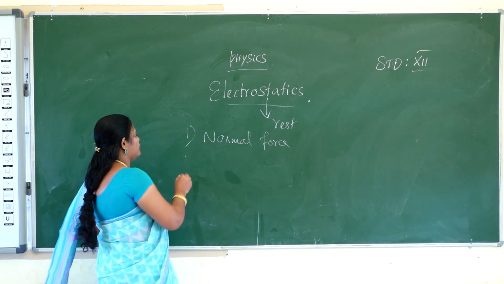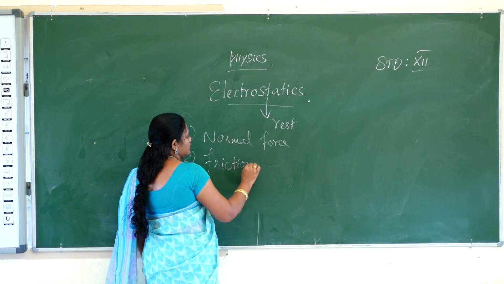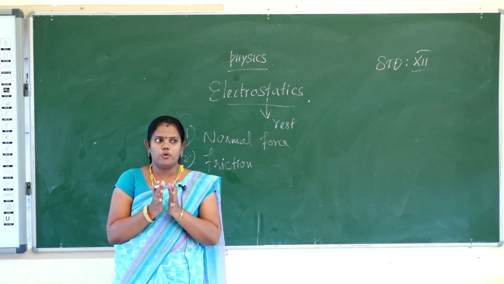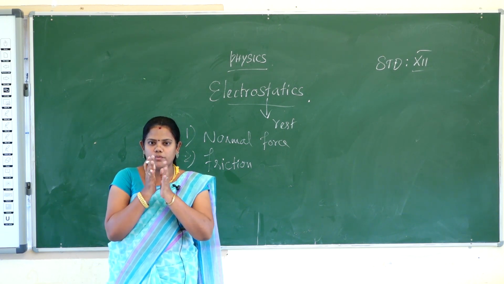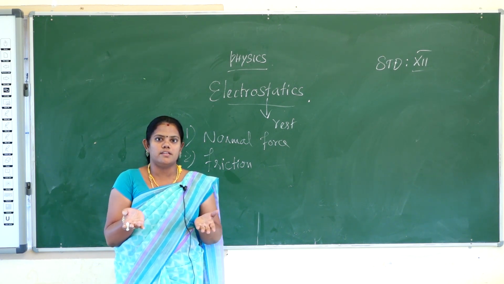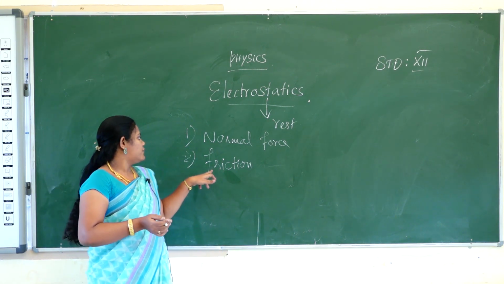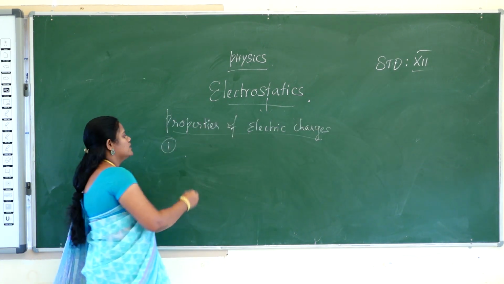And the second one is friction. What is meant by friction? When I rub my hands to and fro, the atoms in my first hand and the atoms in the second hand interact with one another, and that is electromagnetic in nature. So the electromagnetic force is also the origin of friction. And the third one is the gravitational force.